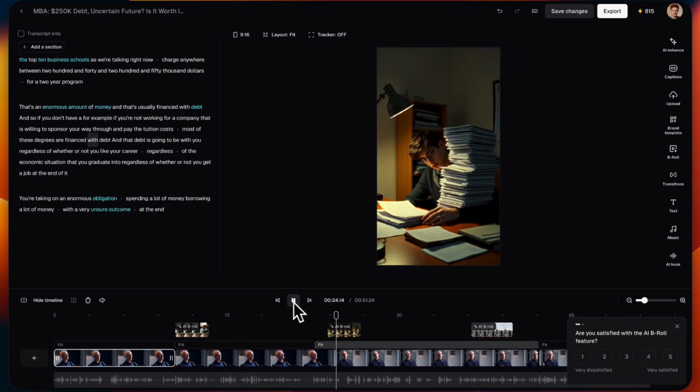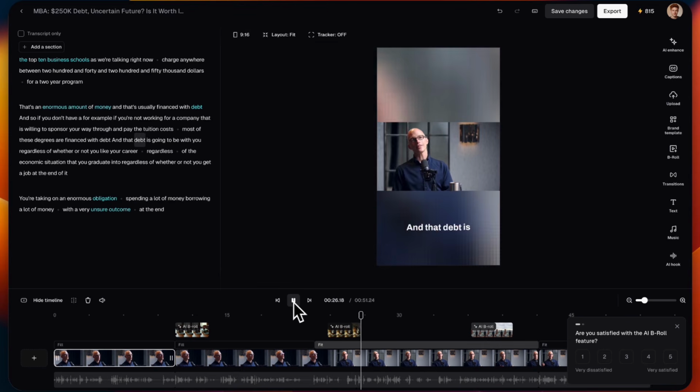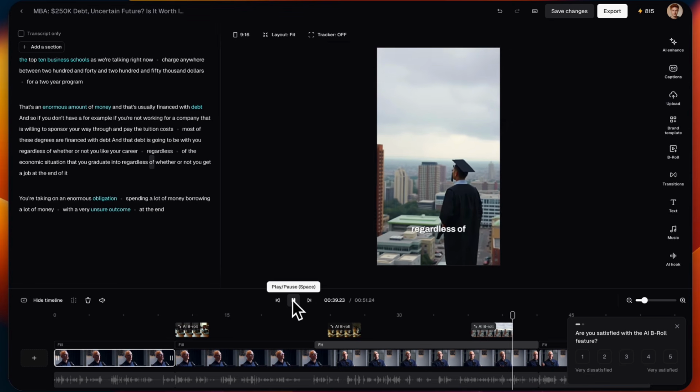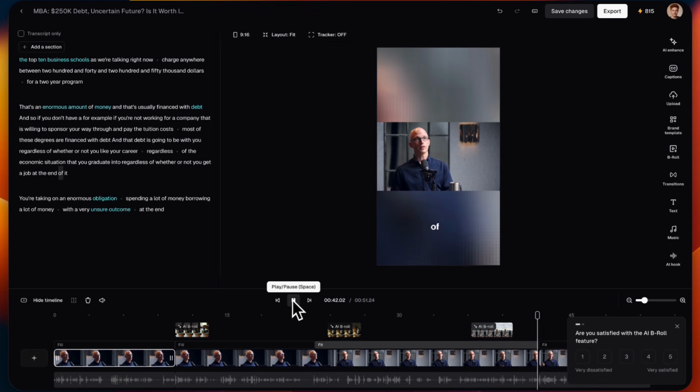Are financed with debt. And that debt is going to be with you regardless of whether or not you like your career, regardless of the economic situation that you graduate into, regardless of whether or not you get a job at the end of it. You're taking on an...